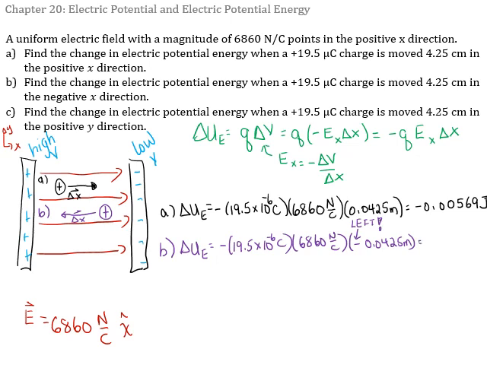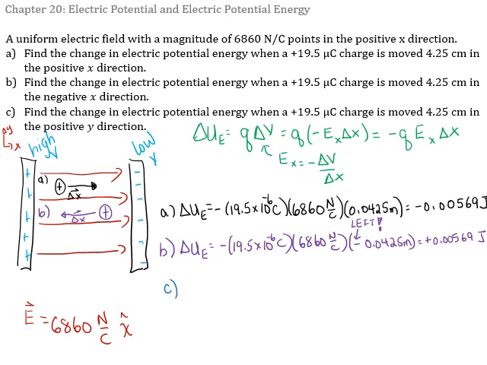That gives us a change in electric potential energy of plus 0.00569 joules. Okay, same size as above, but different sign. So the potential energy gets bigger because we're moving closer to the positive plate. We're storing extra energy.